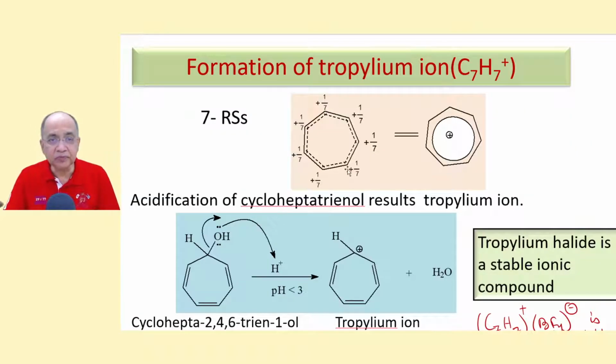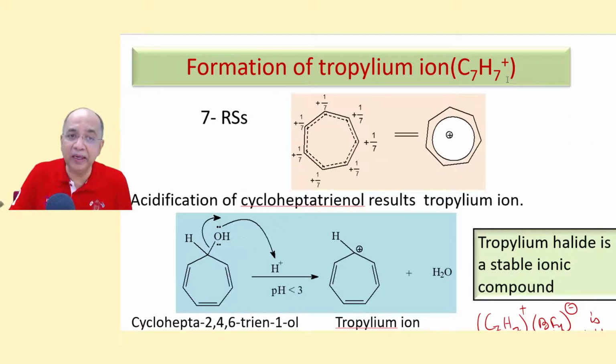Similarly, if you come to tropylium ion, C7H7, all the carbon atoms are bonded with one hydrogen. Now it can be prepared from the corresponding non-aromatic compound. This is not aromatic, this is the corresponding alkane.